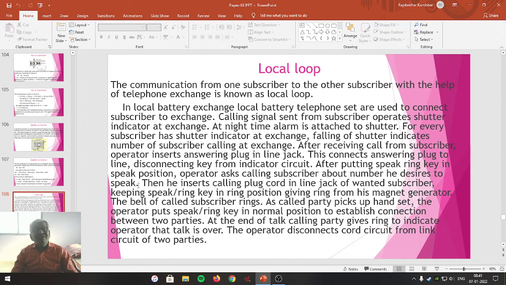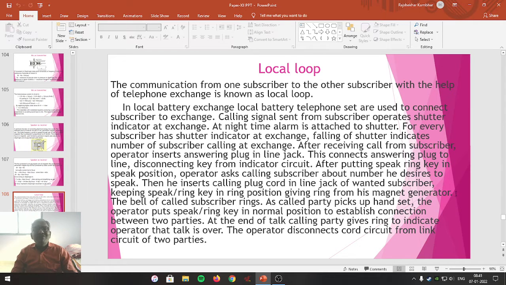When the subscriber tells the number he wants to call, the operator inserts the calling plug cord in the line jack of the wanted subscriber, keeping the speak oblique ring key in a ring position, giving ring from his magneto generator. Once the operator has the number the subscriber wants to dial, the operator keeps the speak oblique ring key in a ring position, giving ring from the magneto generator.